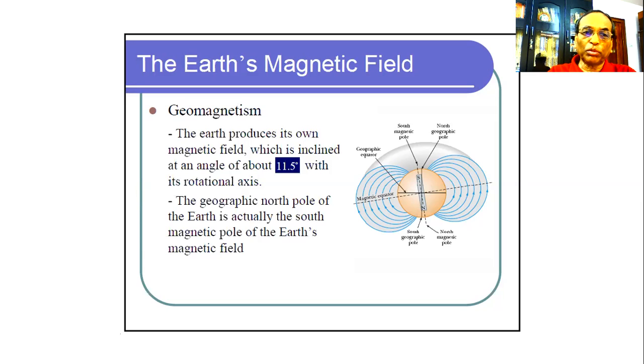The geographic north pole of the Earth is actually the south magnetic pole of the Earth's magnetic field. If one considers the Earth as a magnet, then the geographic north is the magnetic south pole. Those are almost in the same direction.